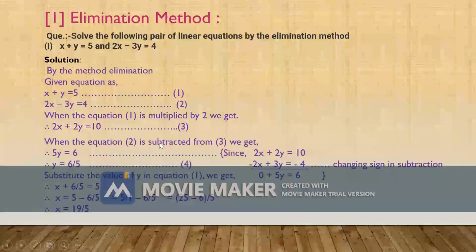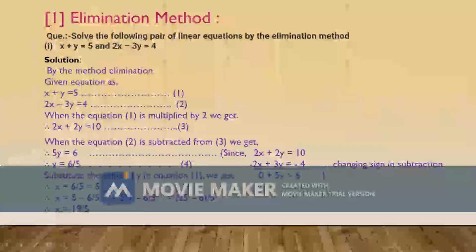When equation 2 is subtracted from equation 3, we change the signs, positive to negative, negative to positive, and again positive to negative.